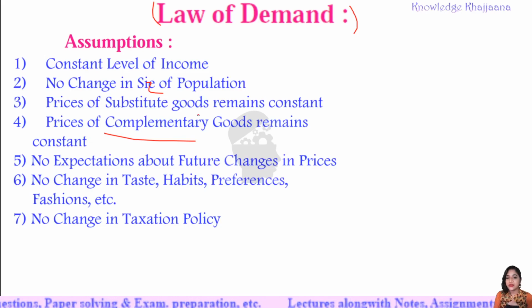Then, which are the substitute goods? For example, tea or coffee, sugar or jaggery. Complementary goods means the goods which are joint goods. For example, matchsticks and firecrackers.